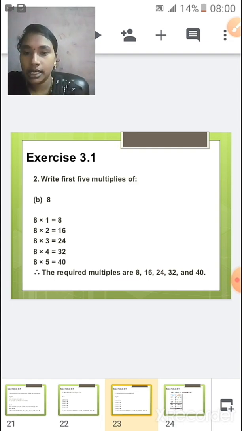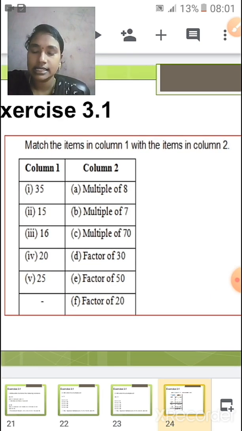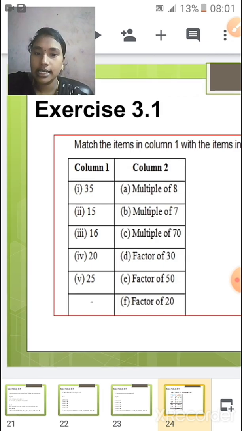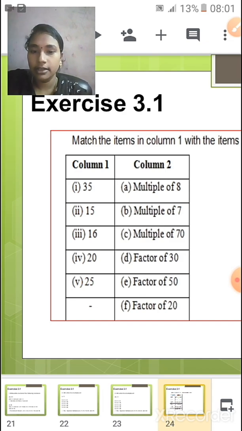Did you understand the difference between factors and multiples? Okay, so let us move on to the next sum, that is the third sum. This is a small sum where you have to match the items in column 1 with the items in column 2. Let me read out the questions so that you will have a clear understanding. Can you see, is it visible? Fine. The first number is 35, second is 15, third is 16, fourth is 20, and fifth is 25 in column 1.